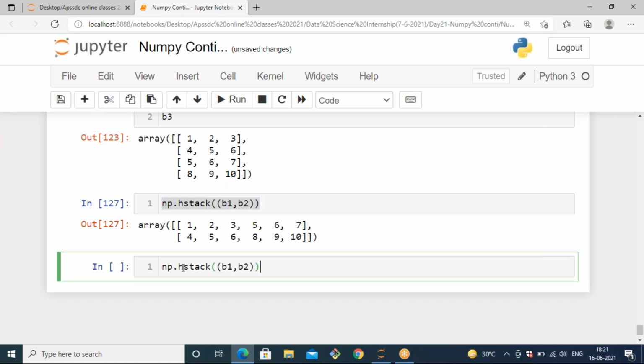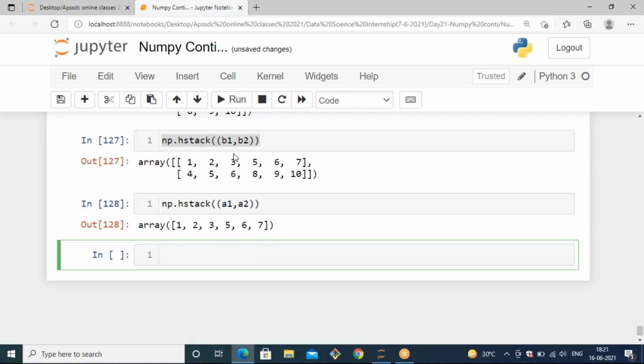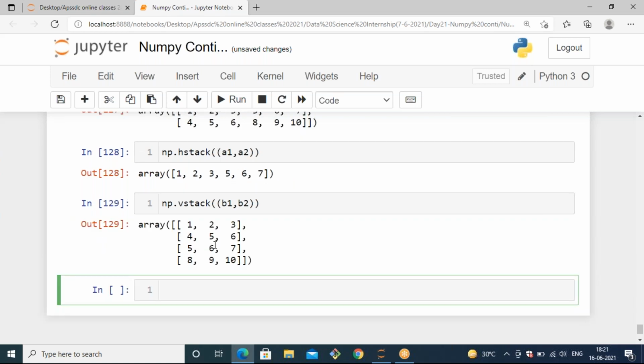You can use any kind of arrays that you want. I'm just mentioning both single dimension and two dimension. In B1, B2 we have two dimension and in A1, A2 we have only one dimension. And let's see vertical stack as well. For vertical stack we have the vstack method. There it will generate column wise.